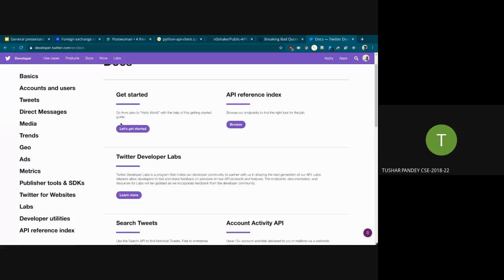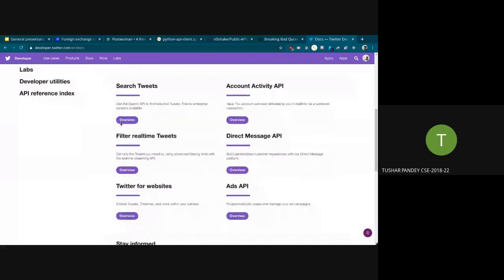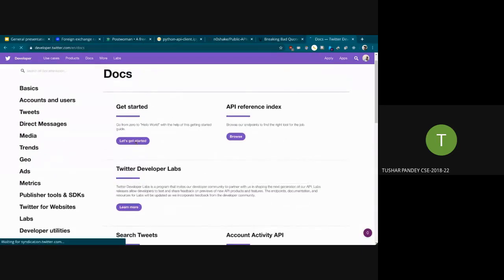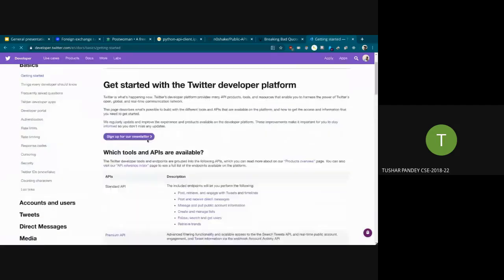So yeah, we're here. We saw this screen in the starting part of the presentation. I told you that I'll come here later, and so we'll get started. Okay, we'll try to get some keys with Twitter.